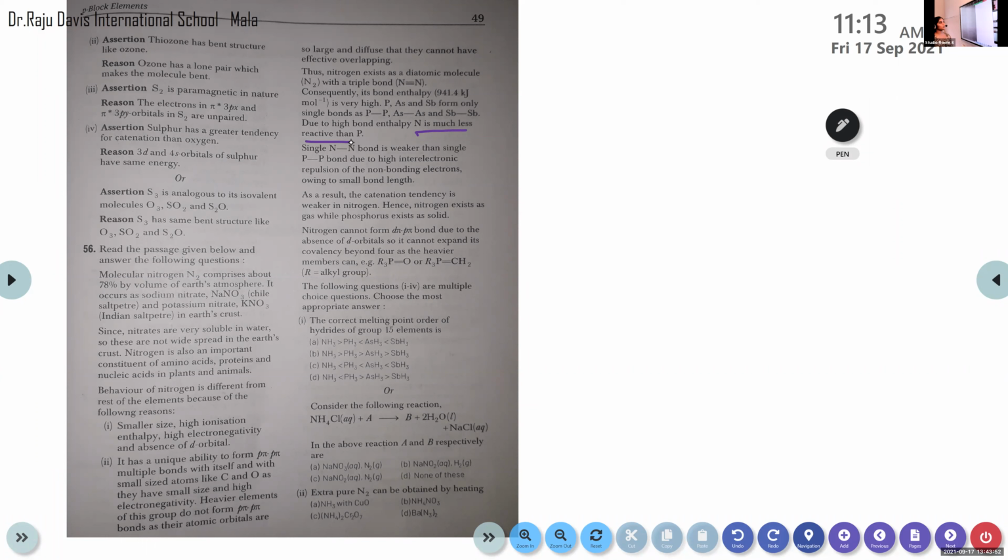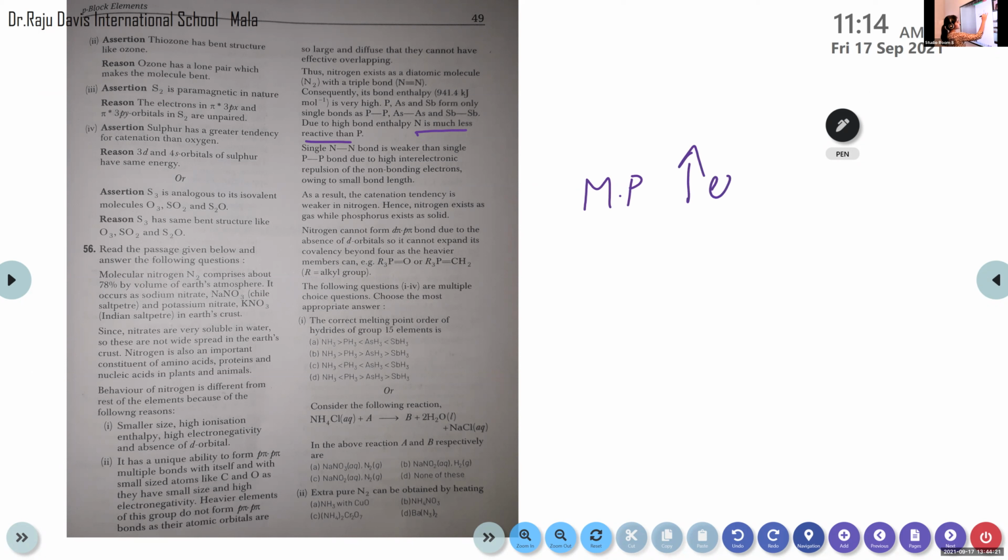So you have to find the correct melting point order of hydrides of group 15 elements. Do you remember the order of melting point in group 15? Option B, that means melting point decreases in a group? Melting point increases in a group from top to bottom, right?